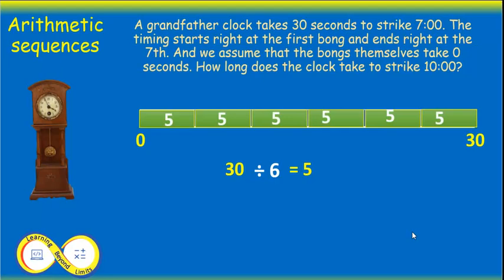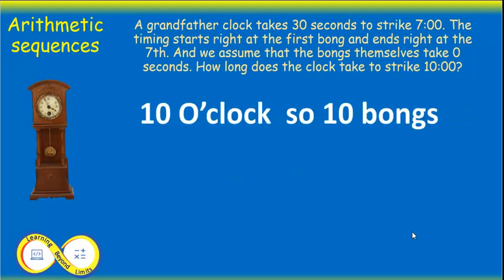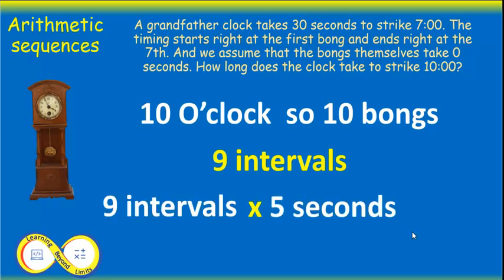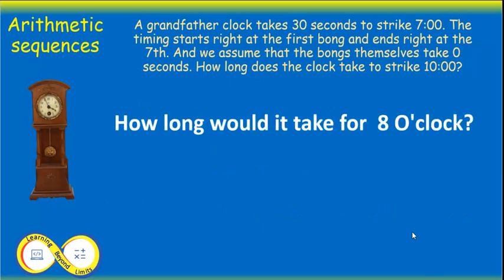Now let's try 10 o'clock. There are 10 bongs, so 9 intervals. Each interval is 5 seconds. 9 times 5 equals 45 seconds. That's it. Remember, count the intervals, not just the events. Practice challenge. How long will it take for 8 o'clock?